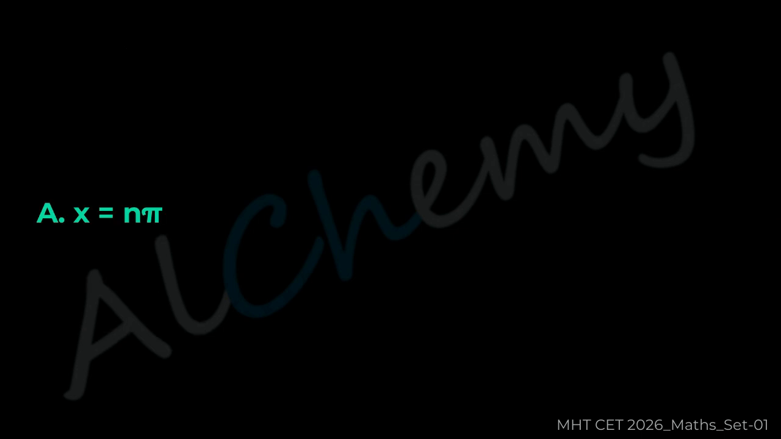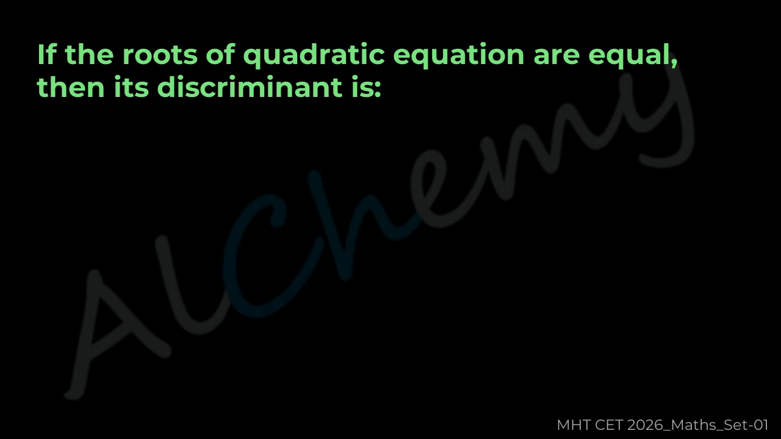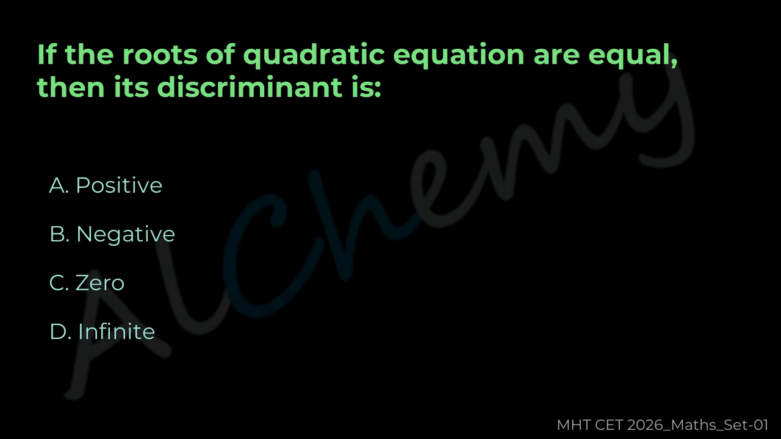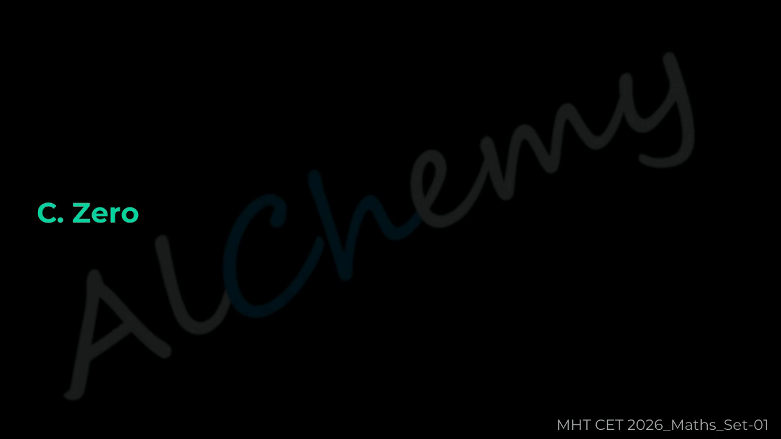Question 13. If the roots of a quadratic equation are equal, then its discriminant is A positive, B negative, C 0, D infinite. The correct answer is C 0.